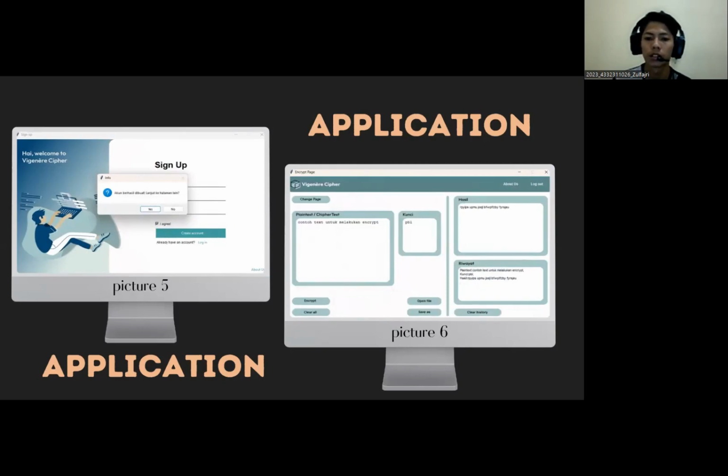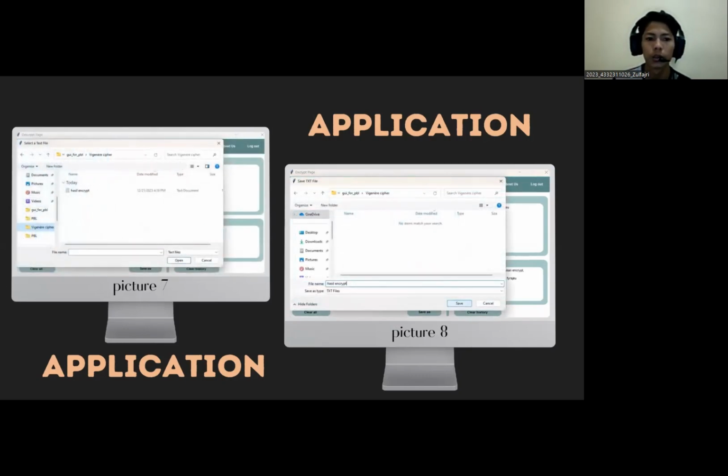After logging in, you will go to the main page, namely the encrypt page. On the encrypt page, there are several features: change page to swap the page from encrypt to decrypt; encrypt to carry out the encryption process; clear all to delete the plain text, key and result columns; clear history, which will only delete the history column; and open file, where you can open a folder to encrypt using a text file.